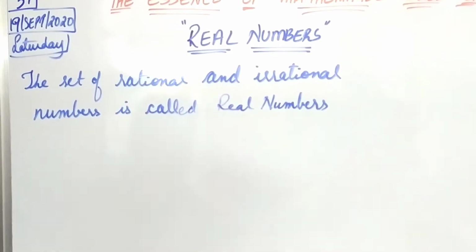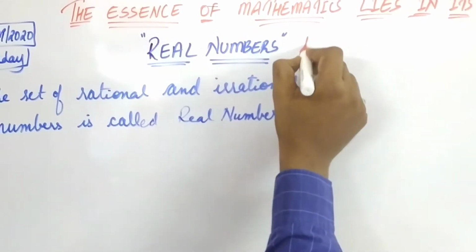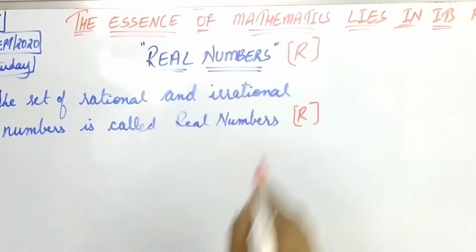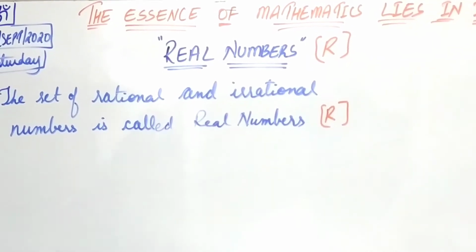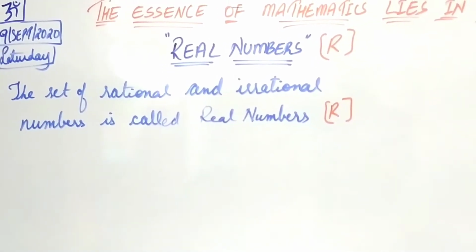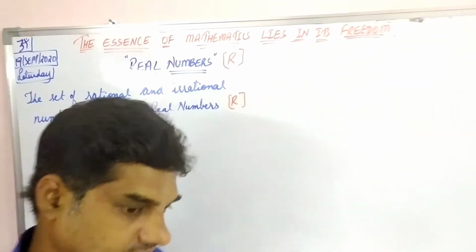Students, real numbers are represented with capital R. Rational numbers are represented by Q and irrational numbers by Q dash. The combination of rational and irrational numbers leads to real numbers.